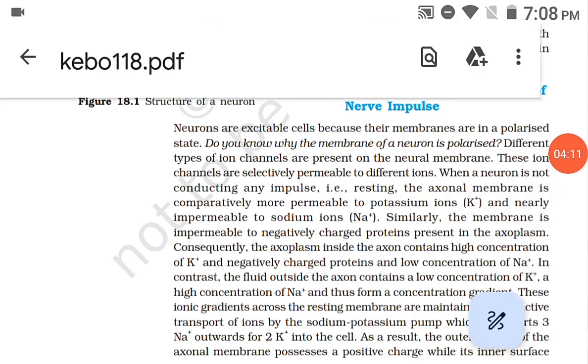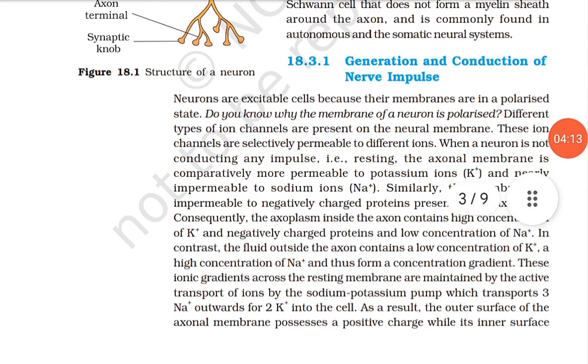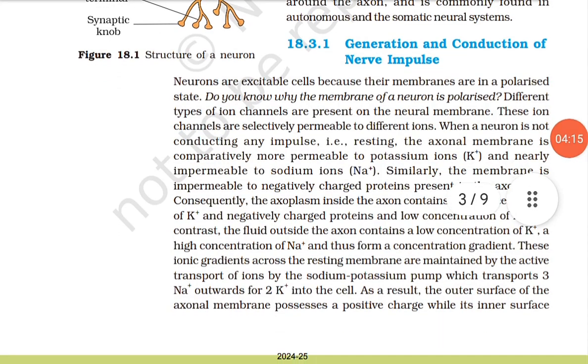Thus, ionic gradients across the resting membrane are maintained by the active transport of ions by the sodium-potassium pump, which transports 3 Na outward for 2 K into the cell. कितने? 3 Na आउट करेगा फॉर 2K into the cell. As a result, the outer surface of the axonal membrane possesses a positive charge, while its inner surface becomes negatively charged and therefore is polarized.